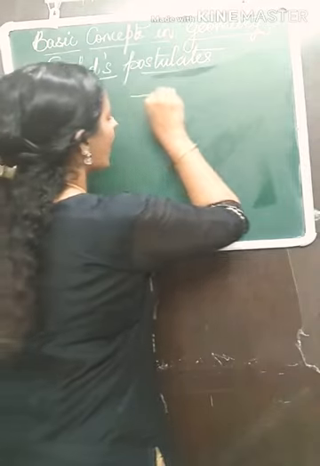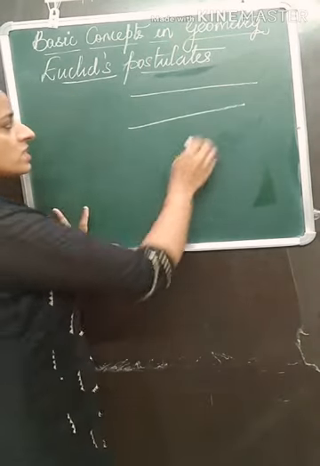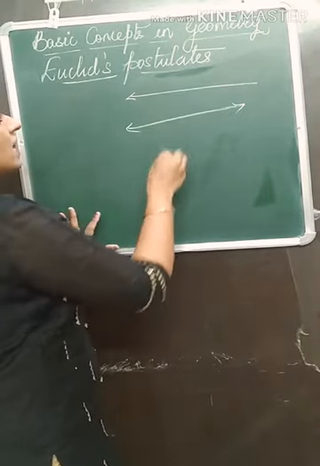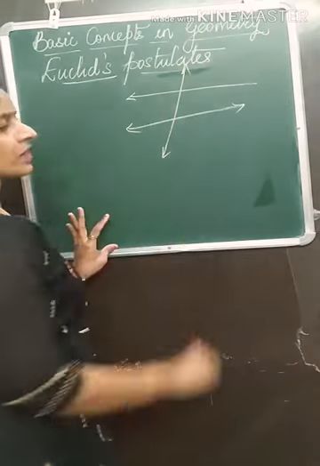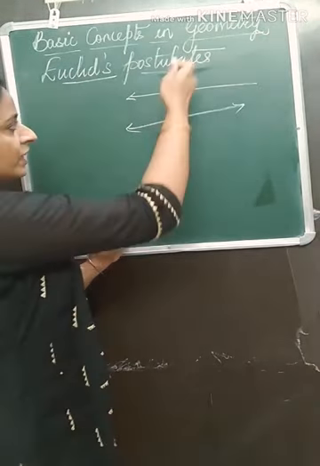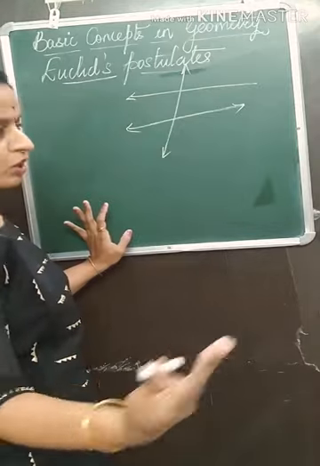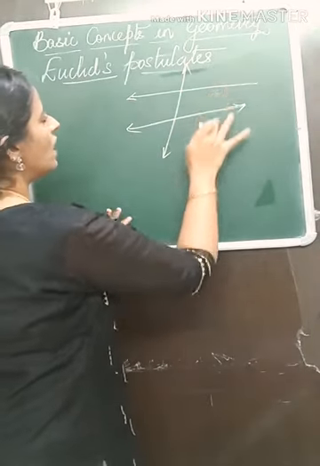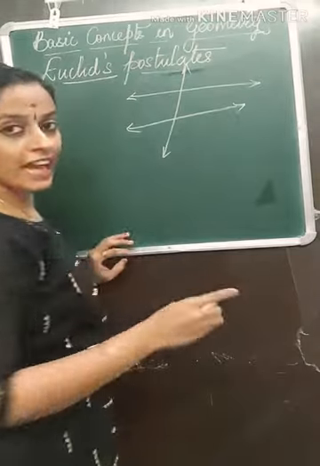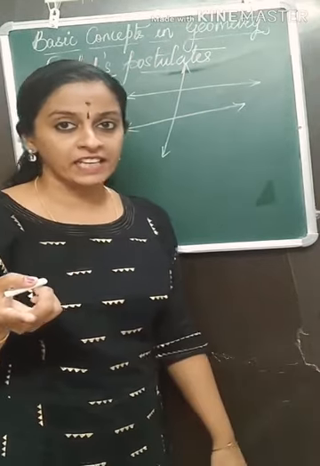Okay, so I have two lines, and I have a transversal. A transversal is a line which intersects given two lines. No, it can be two or three lines. So this is our transversal. I have two lines. Now in your 8th standard you have learnt about interior angles.